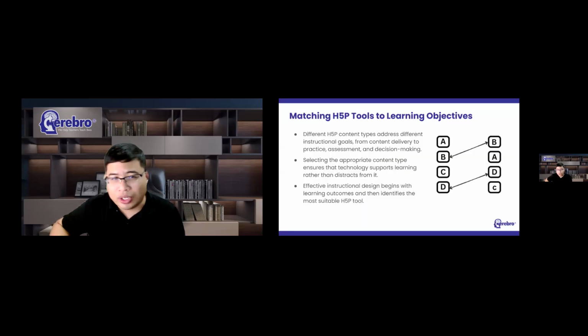And now that we've explored the different H5P content types and seen how they're created, I want us to take a step back and revisit an important principle that I mentioned earlier, that technology should follow pedagogy, not the other way around. And one of the most common mistakes educators make after attending technology training sessions like this is becoming excited about a tool and immediately trying to use it everywhere.